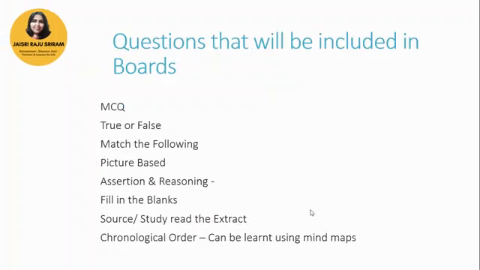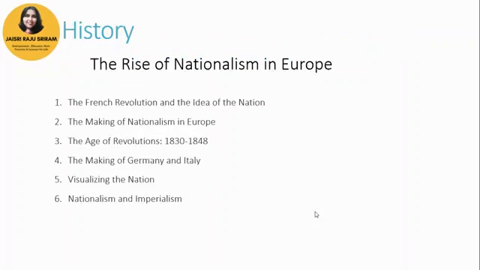All right. So questions that will be included in the board exam are MCQ types, true or false, match the following, picture based, assertion and reasoning. You also have fill in the blanks. You also have source or study, that is basically comprehension type. And what you could do is you can also look at the chronology in history, especially in NCERT. You have small boxes with the chronology of the events that are occurring. Please do go through it. It is very essential for you to understand it.